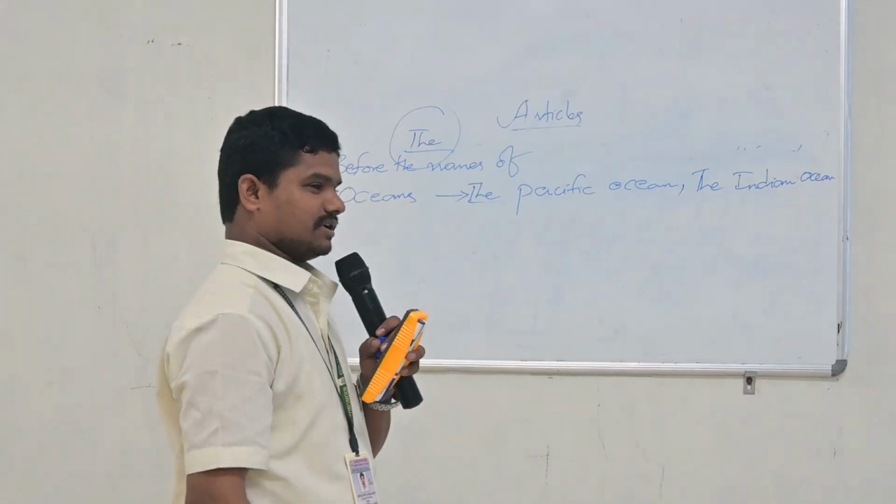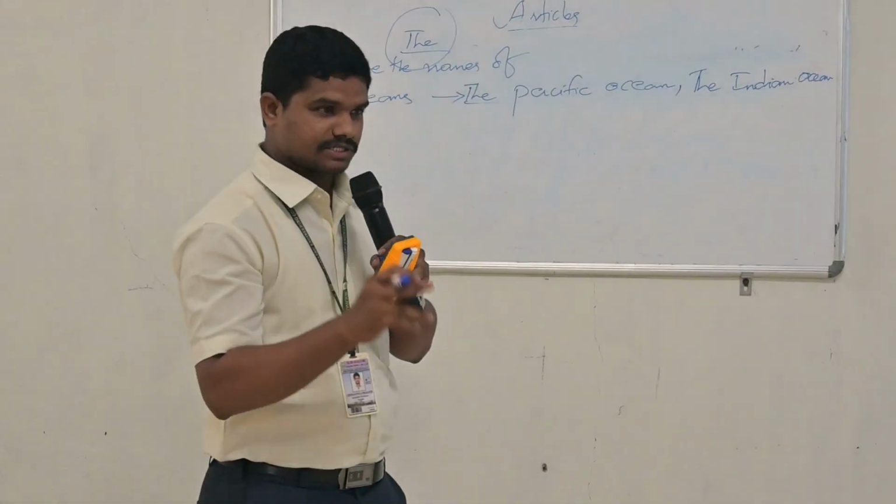In the end of the class, we are going to discuss about them. So, the Pacific Ocean, the Indian Ocean. Before all the oceans, which article do you use? Do you use article a or an or the? The Indian Ocean, the Pacific Ocean.